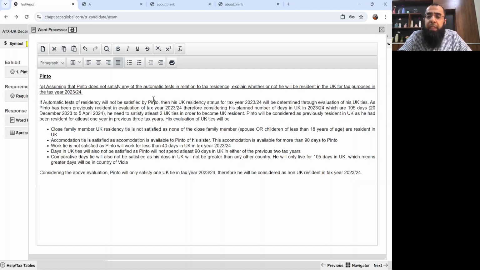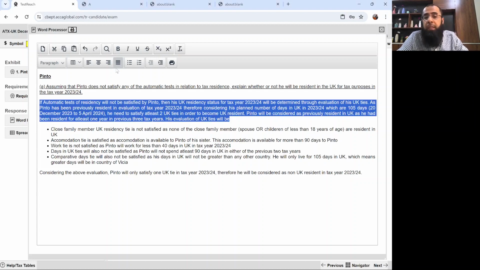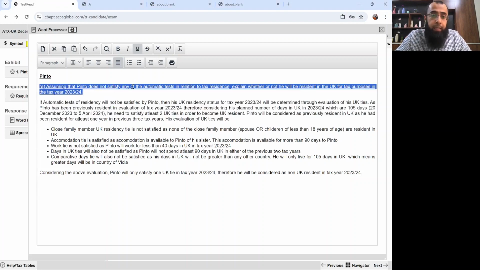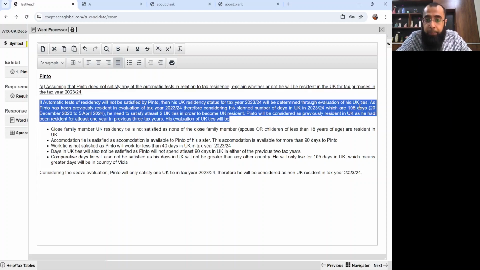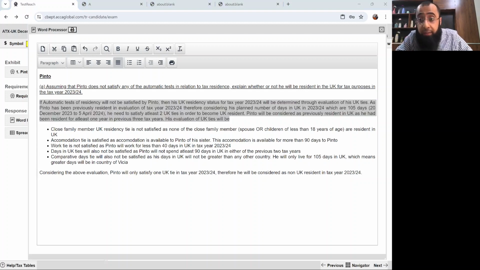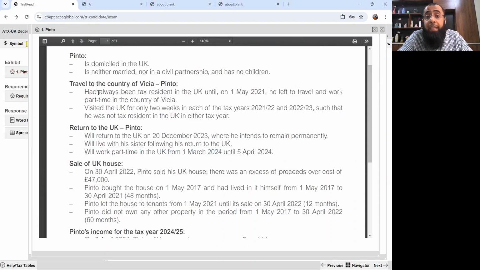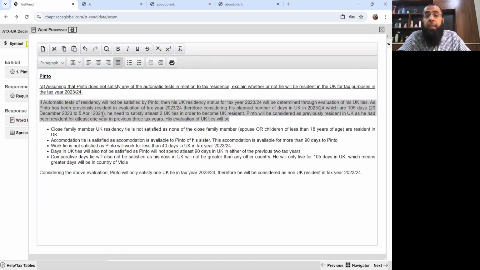Okay, let me repeat it again. See, if you are good at the concept of determination of UK residency, this requirement is not difficult. But normally the students struggle in this topic. If the automatic test is not satisfied, as the question clearly stated that he will not satisfy any of the automatic tests, then we have to look at the UK ties concept. Now, Pinto has been previously resident because he has been resident in one of the previous three tax years. Yes, he was non-resident in the previous two, but in the third one he was UK resident because the question clearly stated that he had always been UK resident. So he was previously resident.